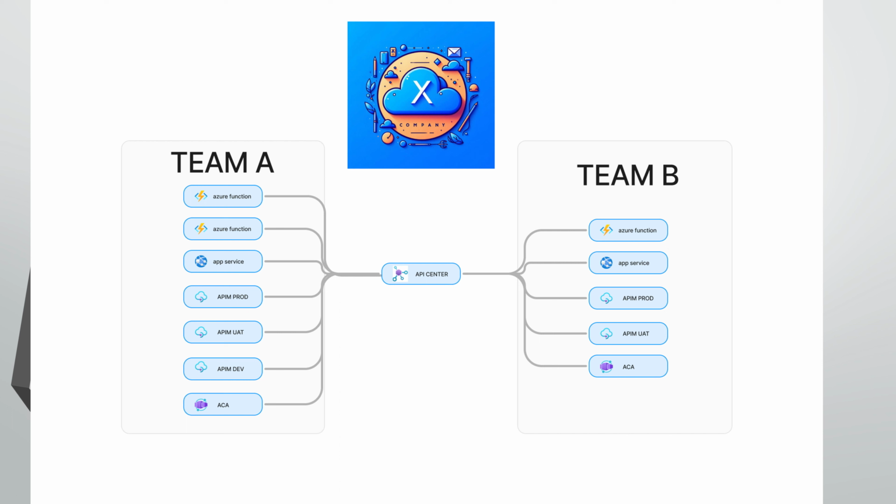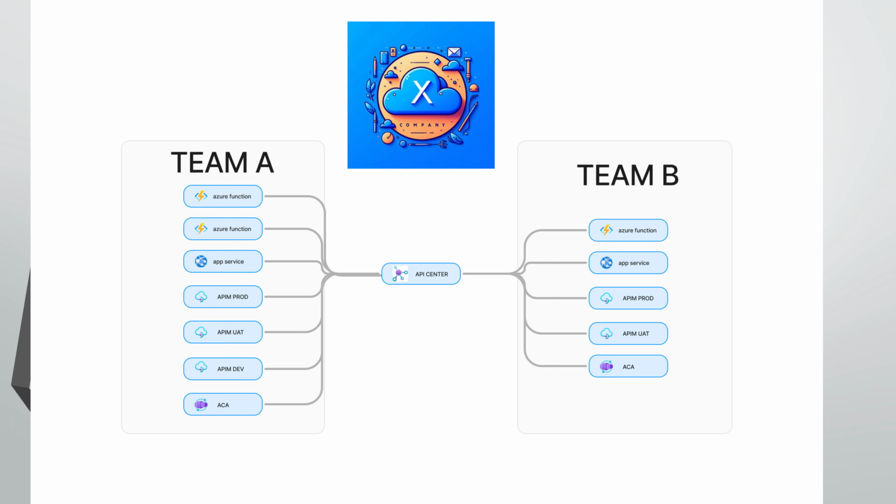Overall, Azure API Center supports developers by providing access to the necessary APIs, thereby enabling them to succeed in their projects efficiently.